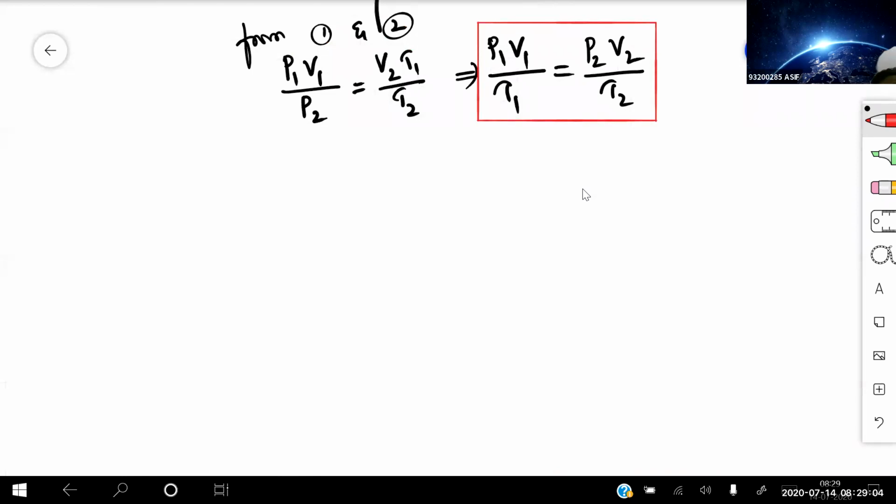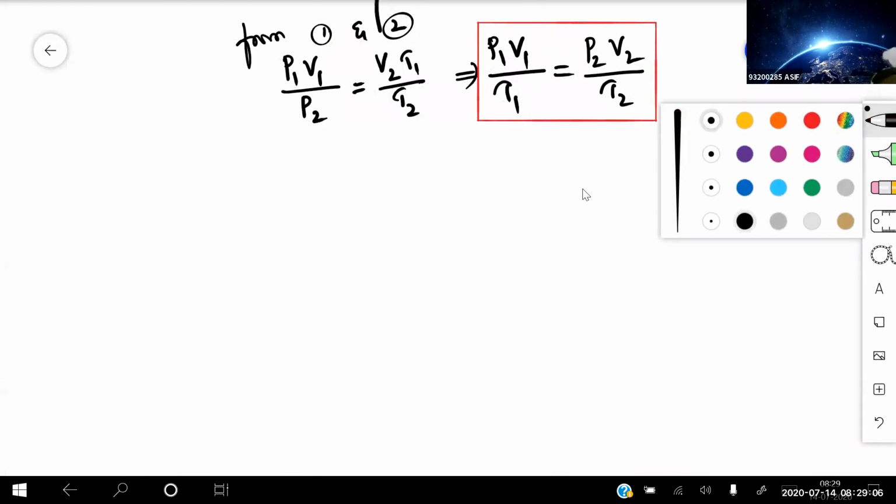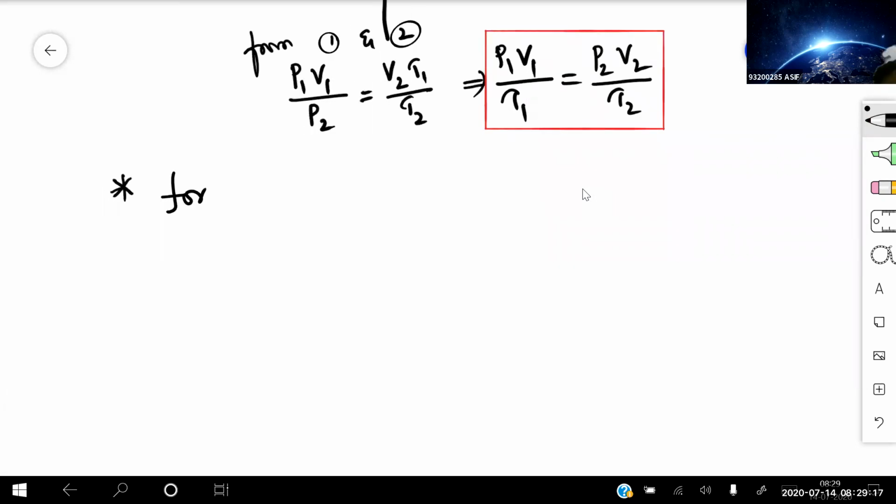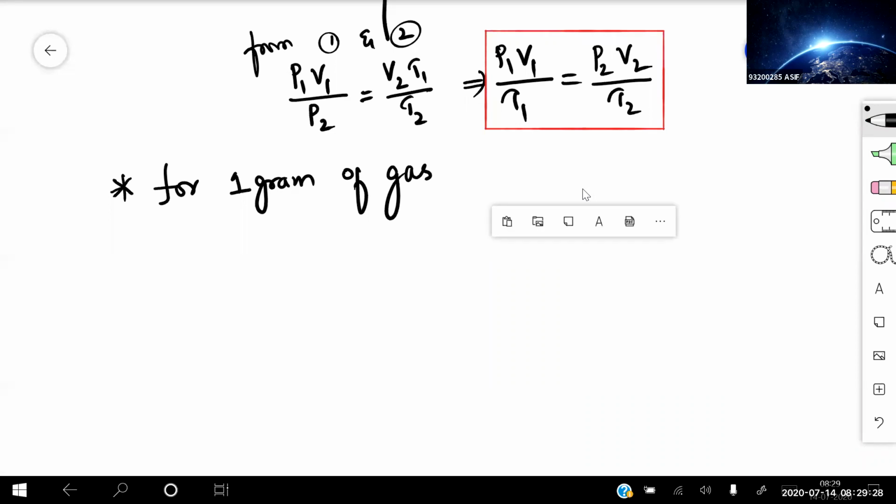Let's see better here. From here, listen a little bit concentratedly. Now see, if I'm talking about 1 gram of gas, that is PV by T is equal to some constant, that is small r.